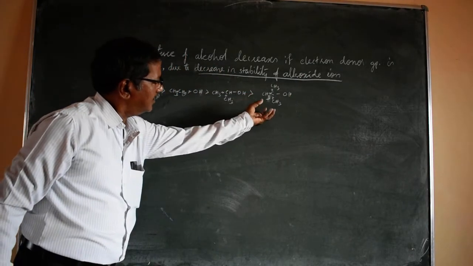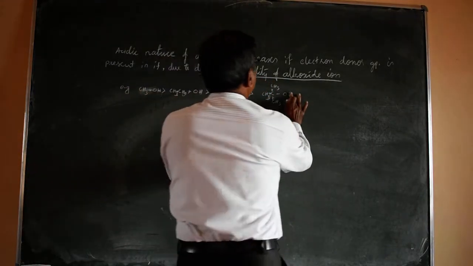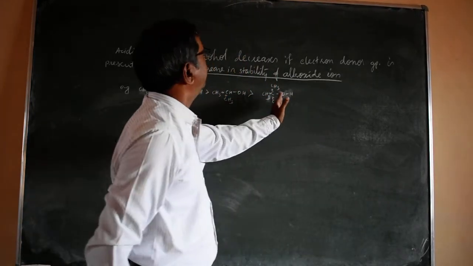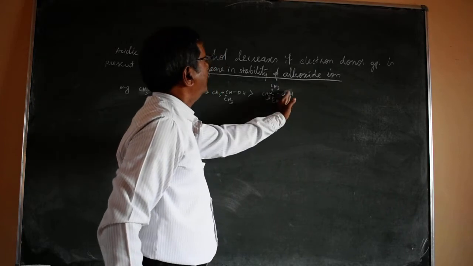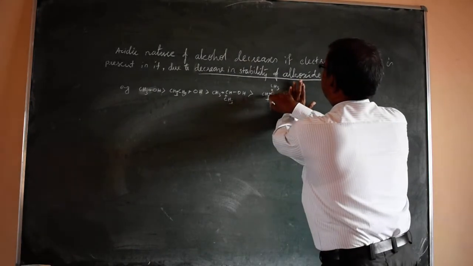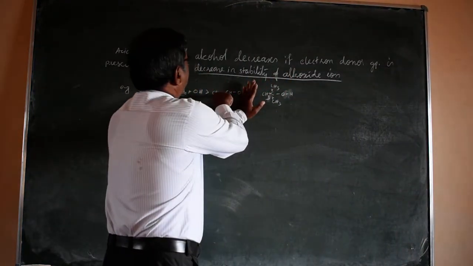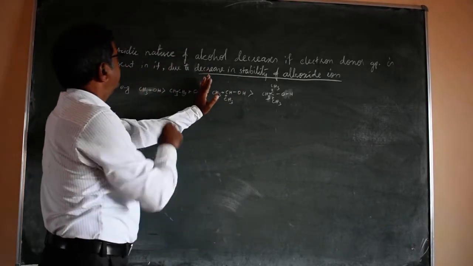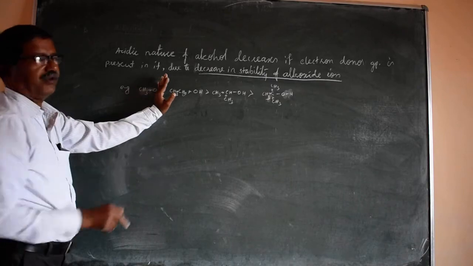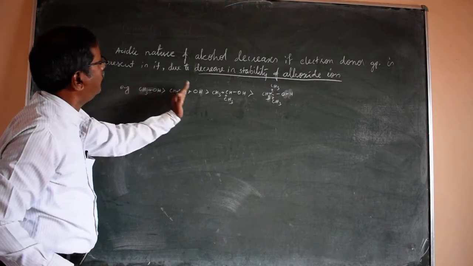So the greater the number of electron donor groups, the lesser is the stability of the alkoxide ion formed after the release of proton. The alkoxides formed are (CH3)3CO minus, (CH3)2CHO minus, CH3CH2O minus, and CH3O minus. So this is the acidic strength of different alcohols.